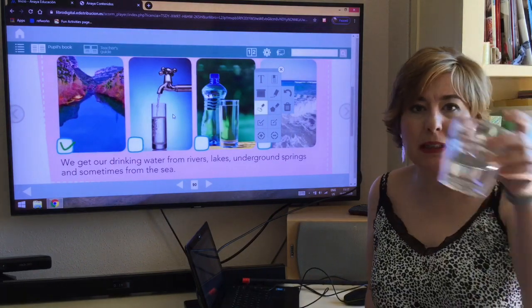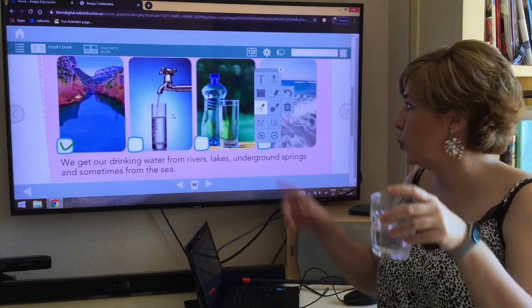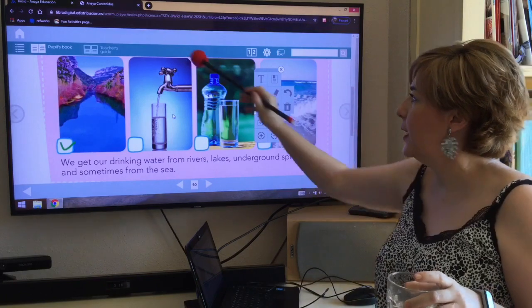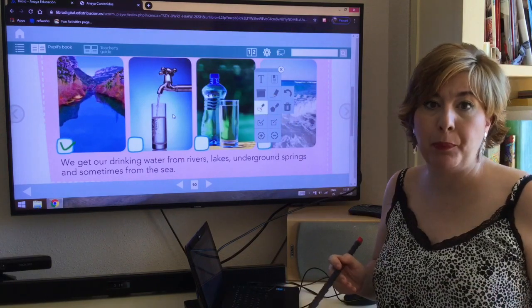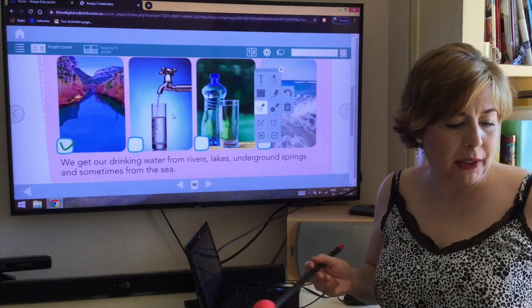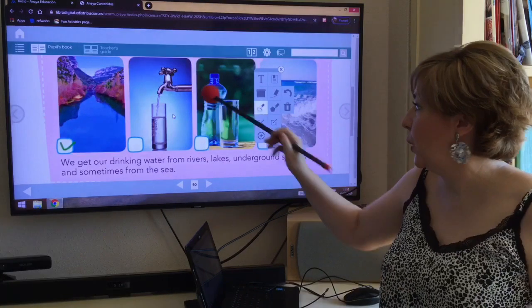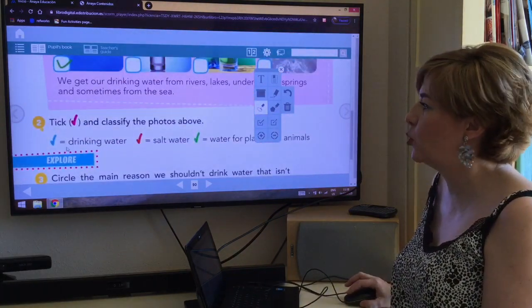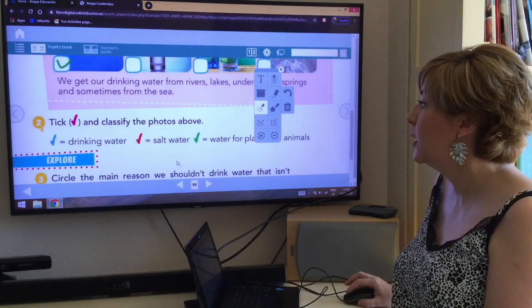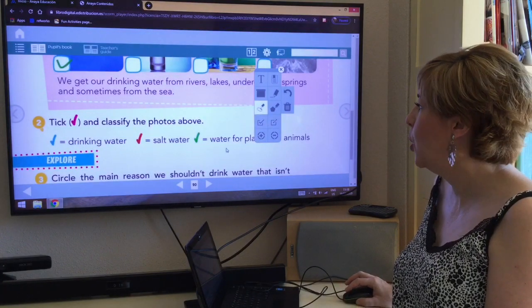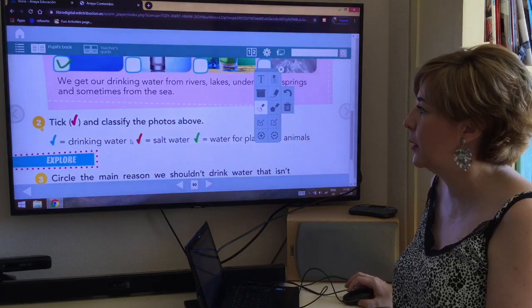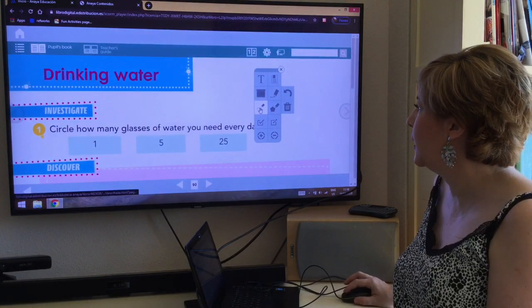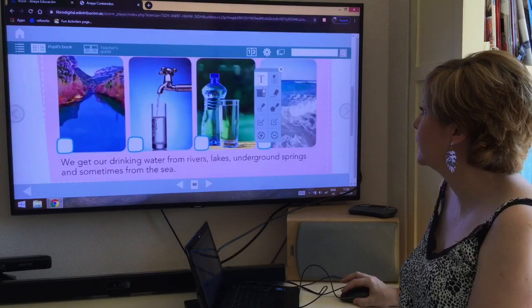The second one is the water that I have here. It's water from the tap. This thing here, this is called the tap. The tap. Okay. What color do you think this is? Look at the possibilities. Drinking water, blue, salt water, red, or water for plants and animals. Well, it's drinking water, so we are going to take color blue.